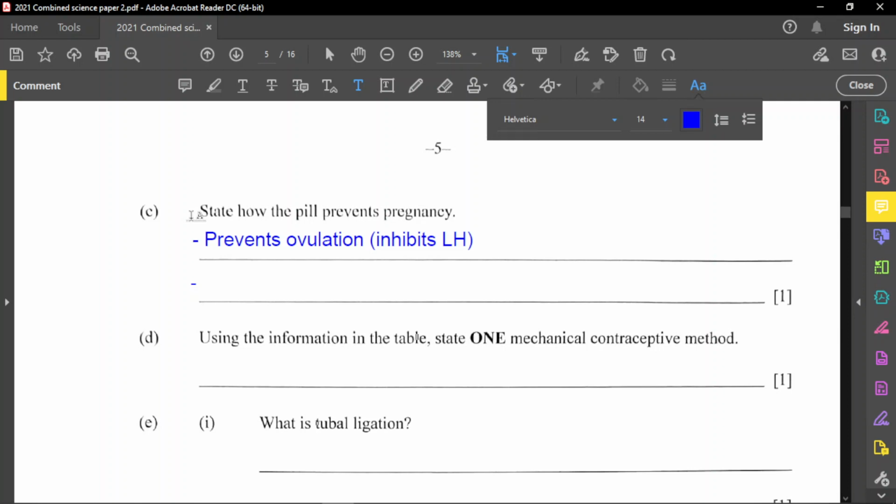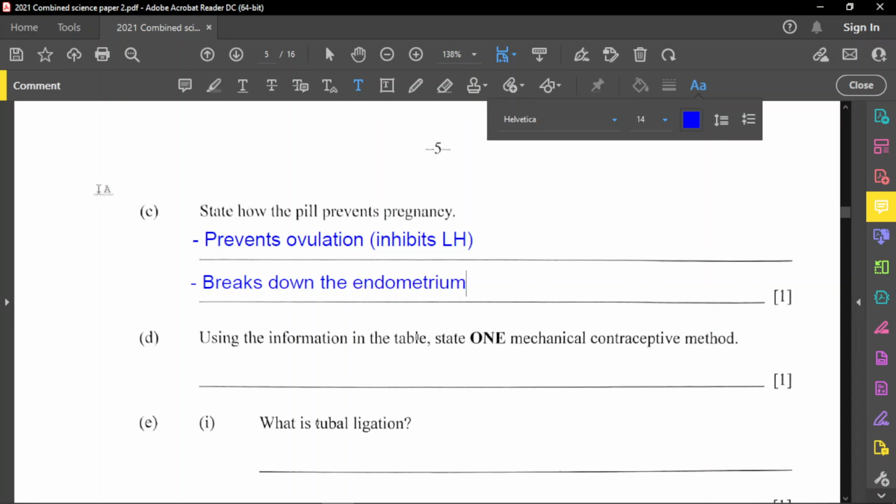All right, our next way how the pill works is simple to break down. The pill may also break down the endometrium, which is the wall of the uterus. Break down the endometrium. All right.